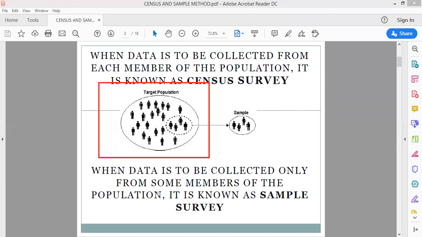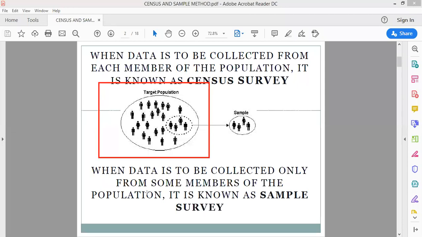Now, here I will be taking only one adequate sample from the target population, and I will be doing the study on those people, on that sample. That will be known as sample survey or sample method. All right, I hope I am clear. We call it census method and sample method, or sample survey.